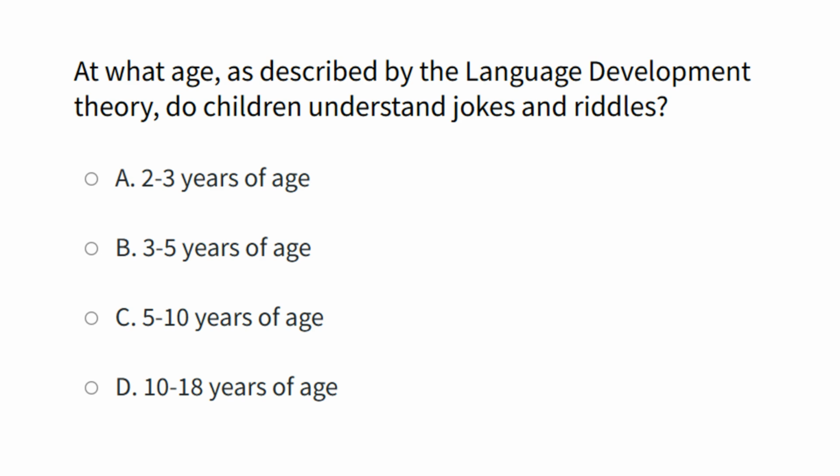Number 3. At what age, as described by the language development theory, do children understand jokes and riddles? A. 2 to 3 years of age. B. 3 to 5 years of age. C. 5 to 10 years of age. D. 10 to 18 years of age. The correct answer is letter C, 5 to 10 years of age.